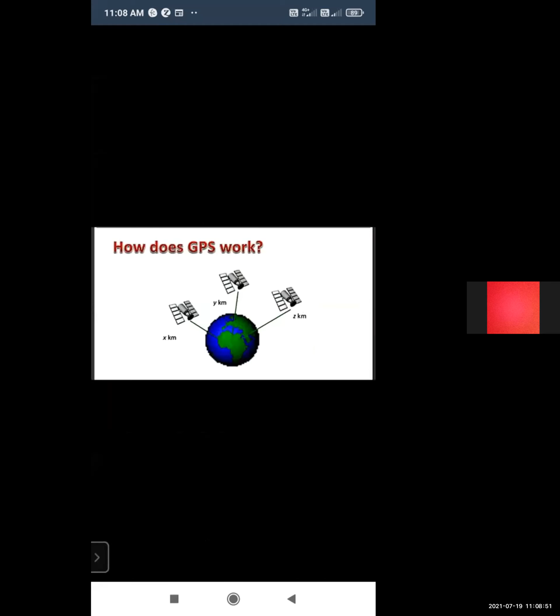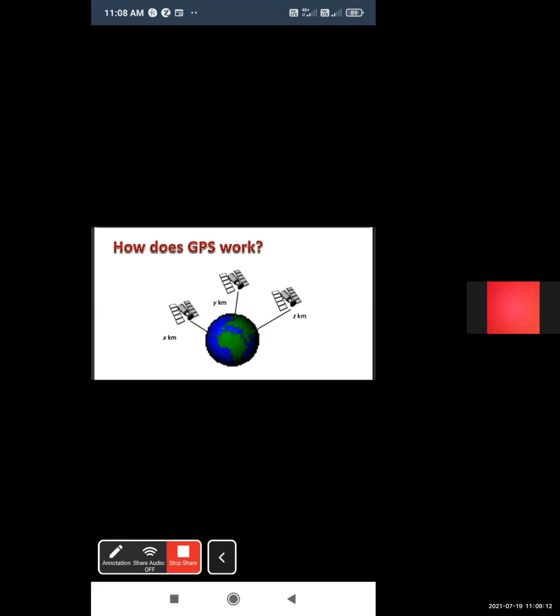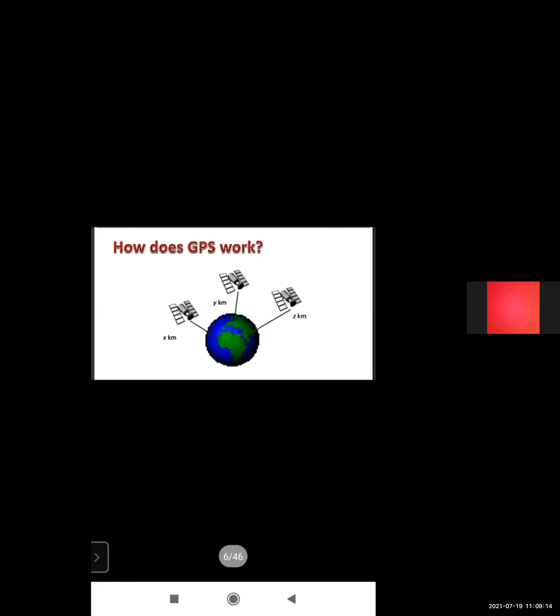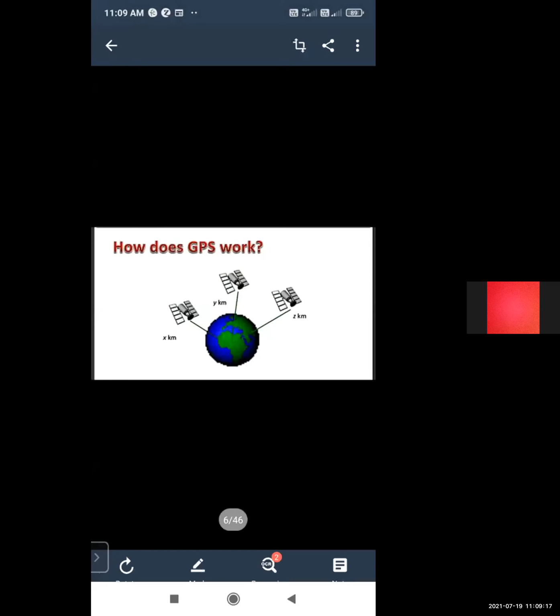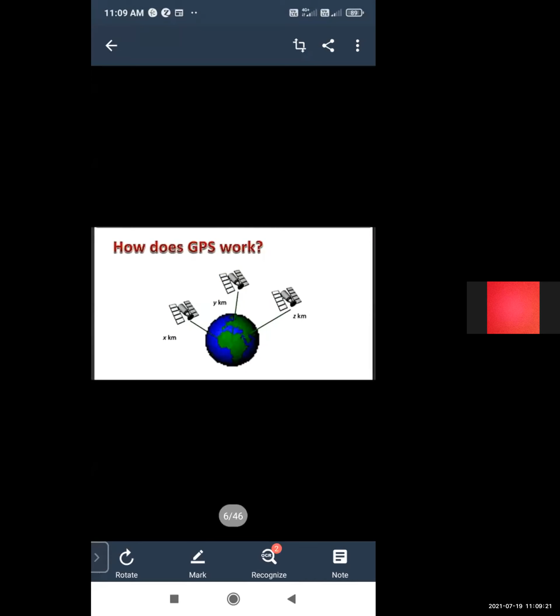This is our Earth, and there are 3 satellites above the Earth's surface, and through these satellites it collects data. And this data is analyzed by a computer system.